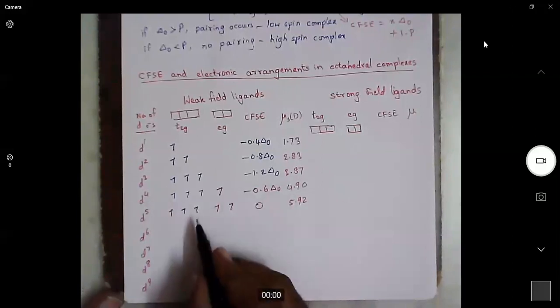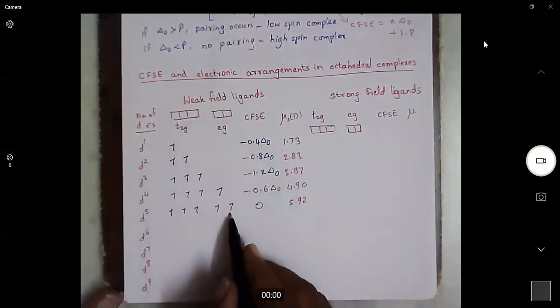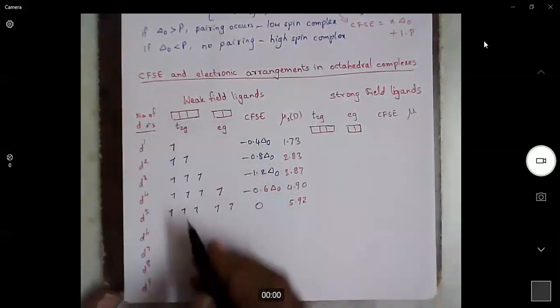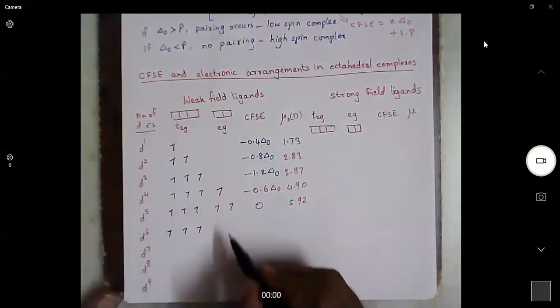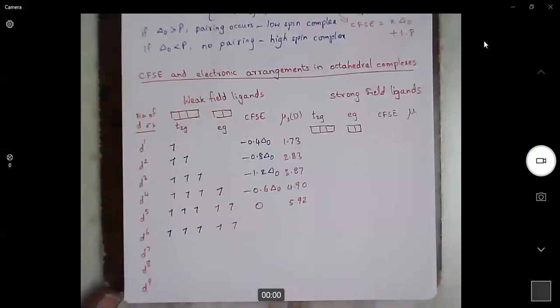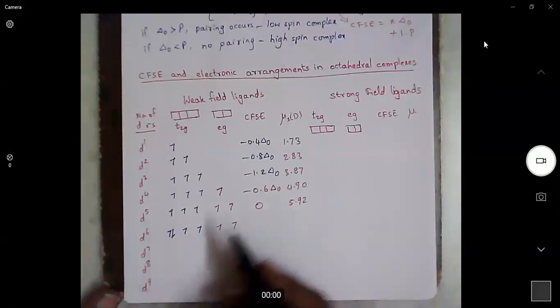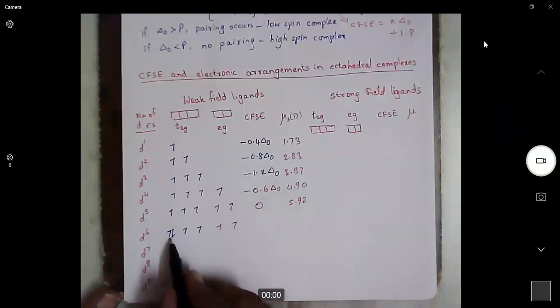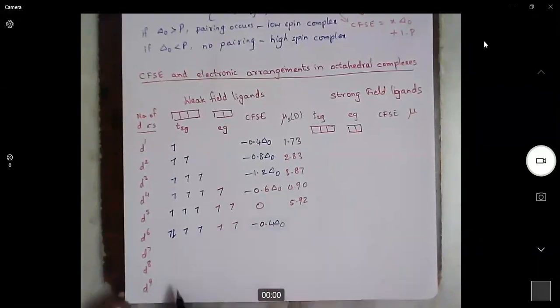Now, for the sixth electron, all the 5 orbitals are filled with single electrons. The sixth electron will enter into T2G. Previously, this is the electronic configuration for 5 electrons. Now the sixth electron will come and get paired because there is no empty orbital. With d5 configuration, all the orbitals are half filled. With d6 configuration, pairing will start. Now again, it will have 1 electron excess, so it becomes minus 0.4 delta naught.